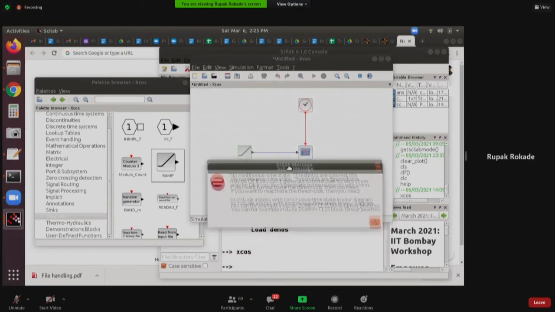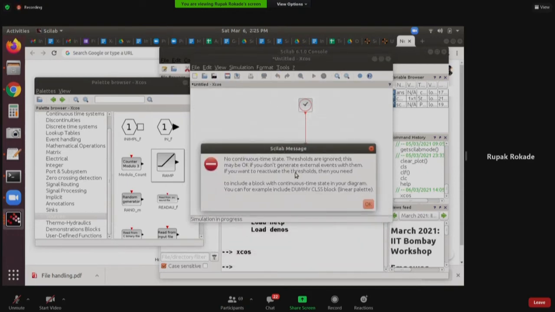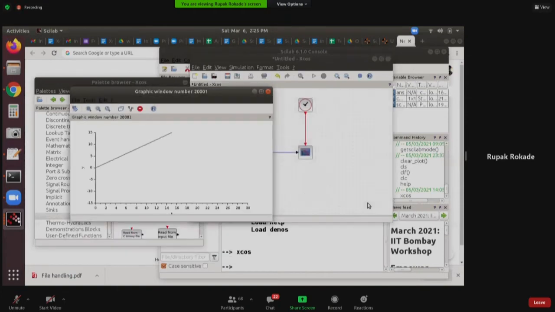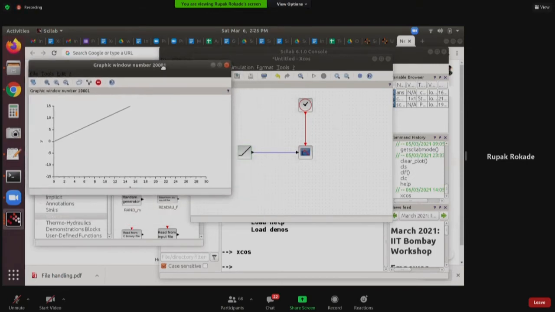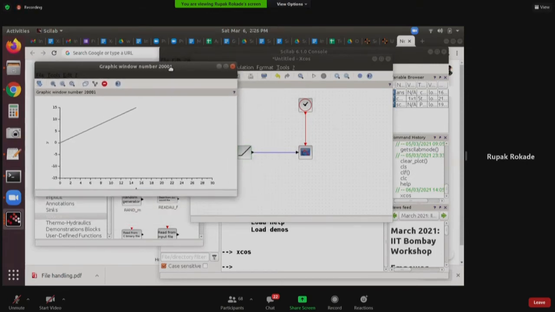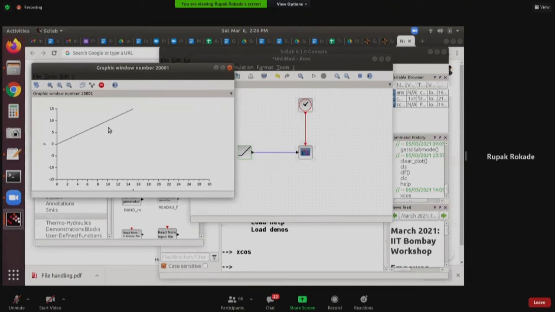So for ramp input, you get some threshold related warnings. These don't matter in this type of simulation, the one that I'm showing you right now. Maybe in some other simulation it will matter, and we'll have to take care of this. But right now it's just a warning, and I'll just ignore it. I'll just click on OK. And you can see that the ramp is plotted, right? Very quickly, because I was not running it in real time. This is the ramp signal.